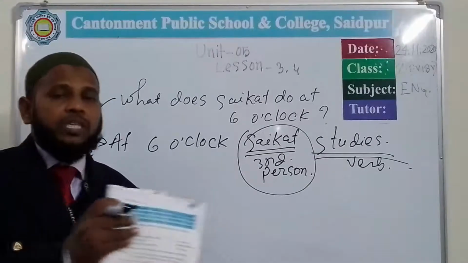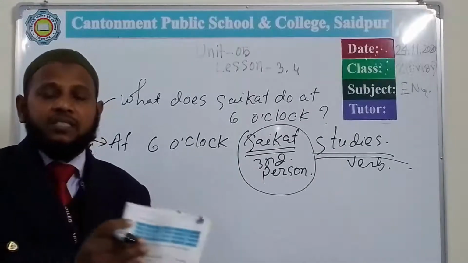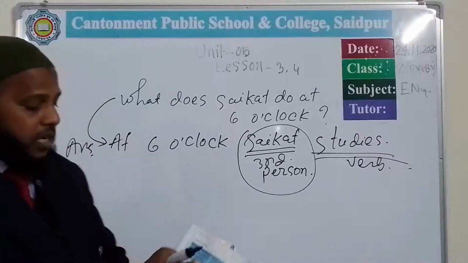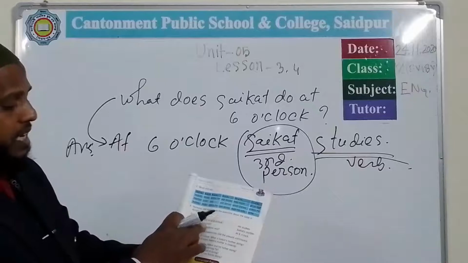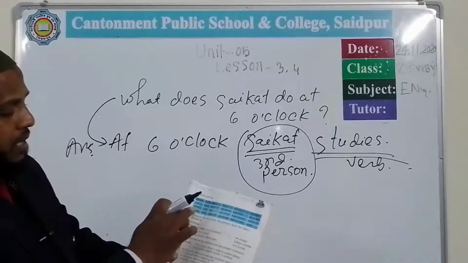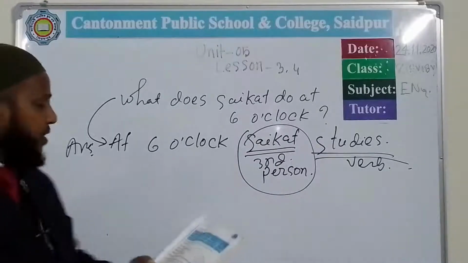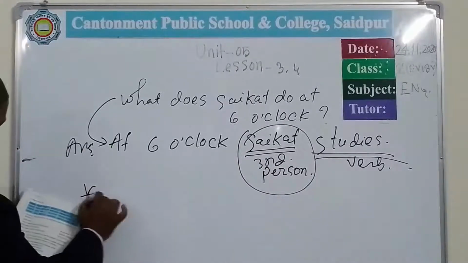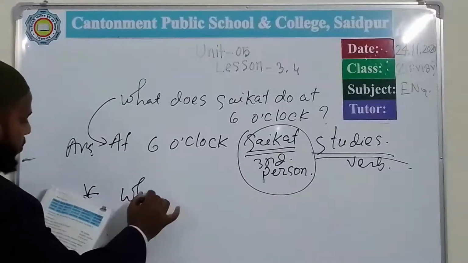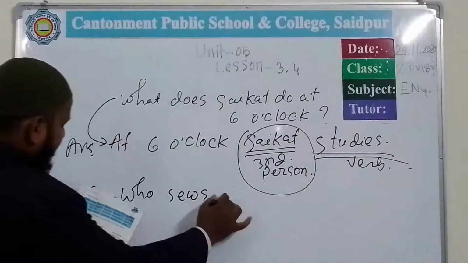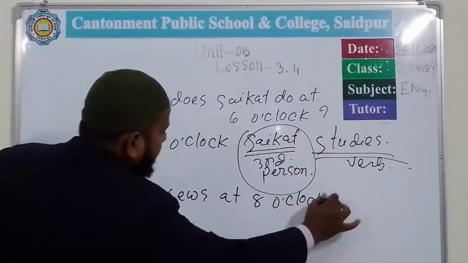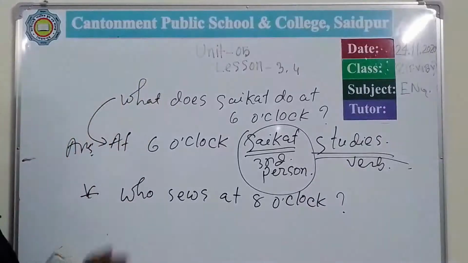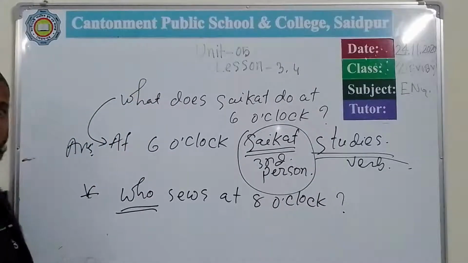And according to this chart number D, we can see here sees in the table 8 p.m. And who sees at 8 o'clock? So 8 o'clock sees what? Mother. So if I write the question again, that who sees at 8 o'clock? So our question is that who sees? So I need a name.